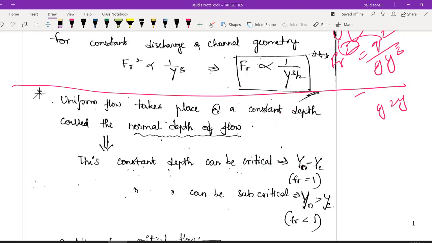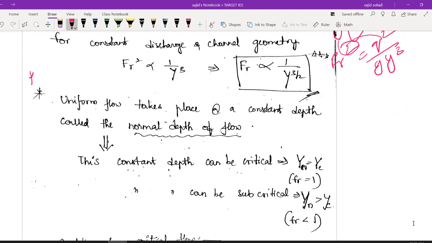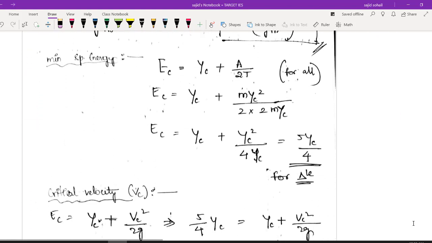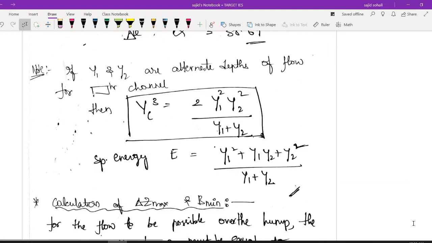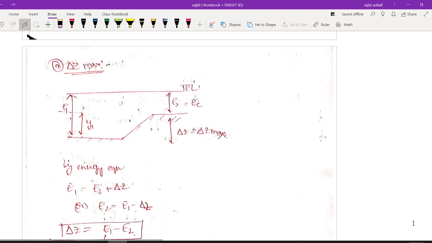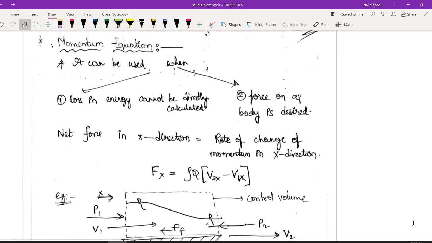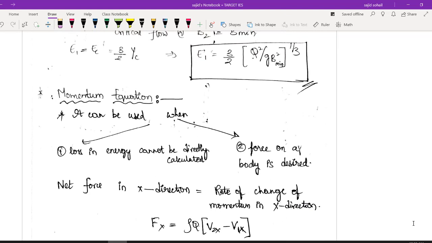Actually I wanted to continue and also derive delta z max and b minimum. You remember these two values, right? I actually wanted to derive that, but here I will take a break, because it's already 40 odd minutes. In the next module I will derive that. In the next module I will show you the triangular channel and specific energy curve. Once you are done with the specific energy curve, you can calculate your delta z max and delta b minimum in our module number 5. So in module number 5 we will see up to the momentum equation. Have a nice day. See you in module number 5.